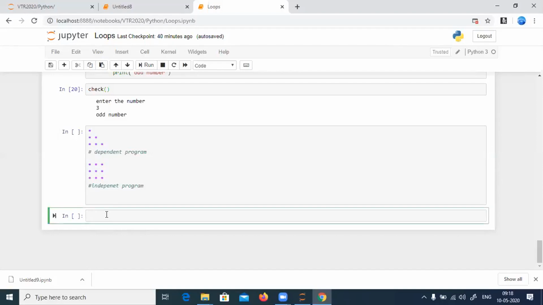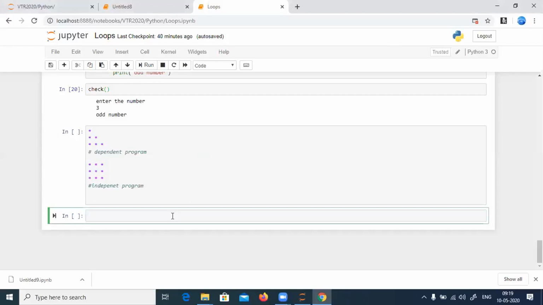Now I want you people to help me. I require 3 rows. Can you tell me the for loop? Can anyone help me how to write the for loop for this? I'll point out the name. Rakshit, can you help me on this? I need to get 3 rows.